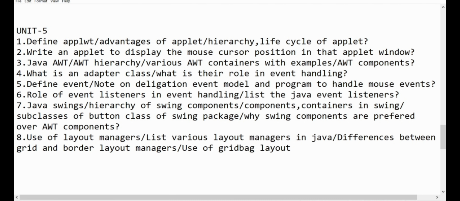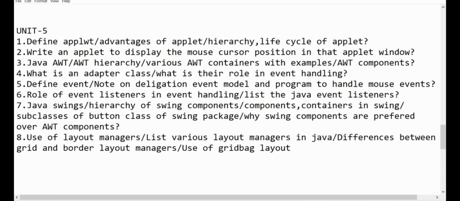Coming to unit 5, we have 8 important questions, of which the first one is define applet, advantages of applet, hierarchy, life cycle of applet. So we have to learn all about applets. Coming to the second one, write an applet to display the mouse cursor position in the applet window. This question is very important and repeated many times, so please don't skip the second question.